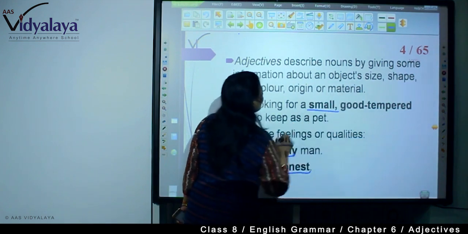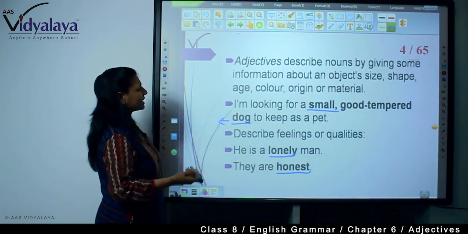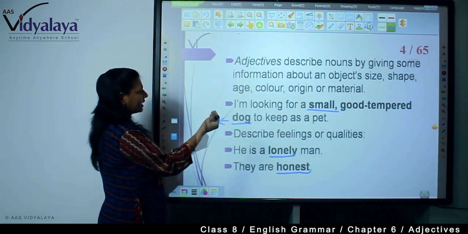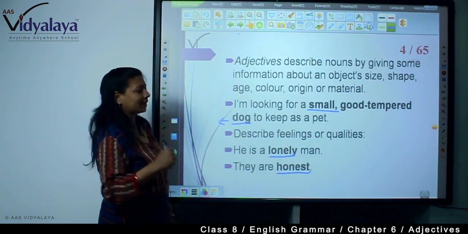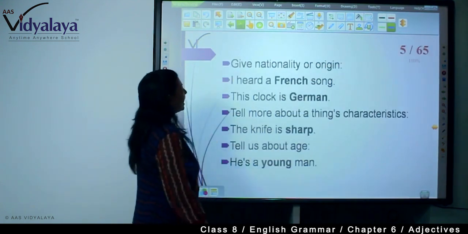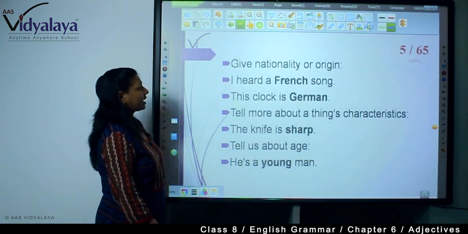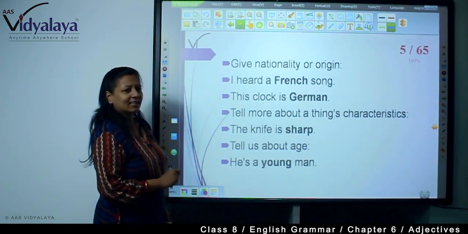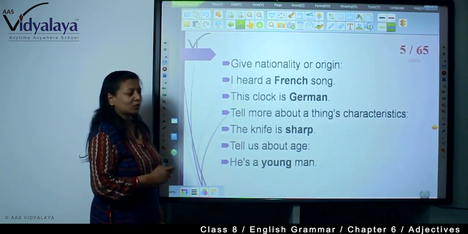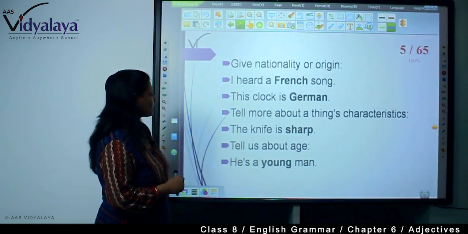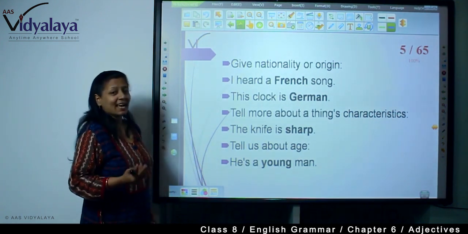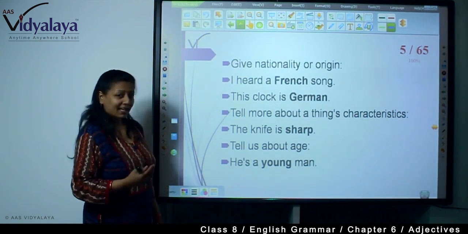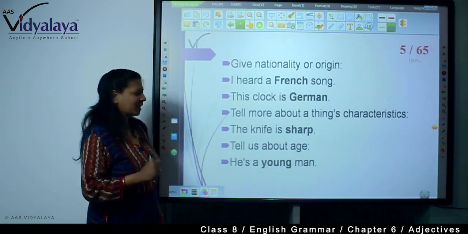So you are seeing an object's size, shape, age, color, origin or material. Together with that outer thing, it is also describing feelings or qualities. Give nationality or origin: I heard a French song. The French here is an adjective. This clock is German. So German here is an adjective. Tell more about a thing's characteristics. How? The knife is sharp. Tell us about age also. He is a young man.